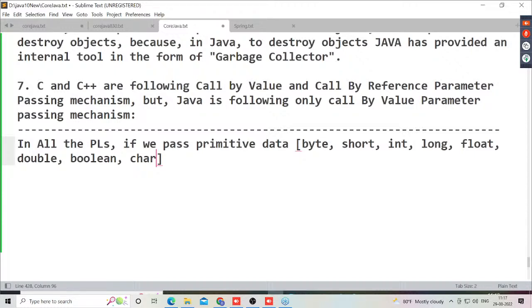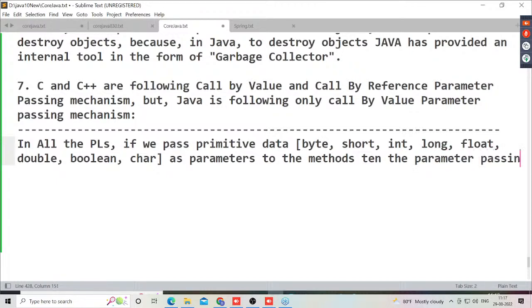Primitive data. In all programming languages, if we pass primitive data as parameters to the methods or functions, both are the same. So if we pass primitive data as parameters to the methods, then the parameter passing mechanism is called call by value. In all programming languages, no confusion about call by value. Let's all of you get my point here.